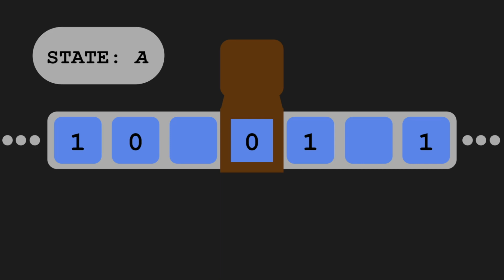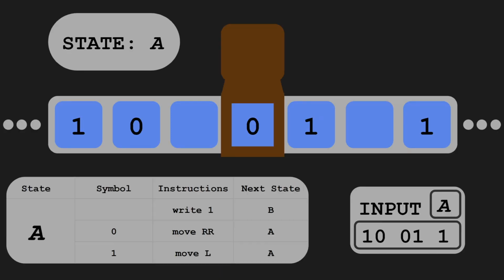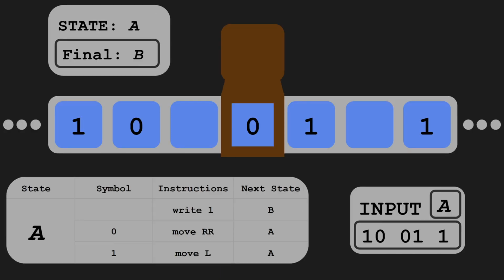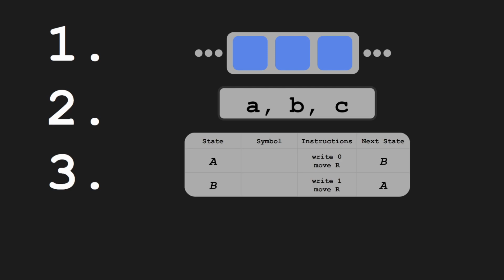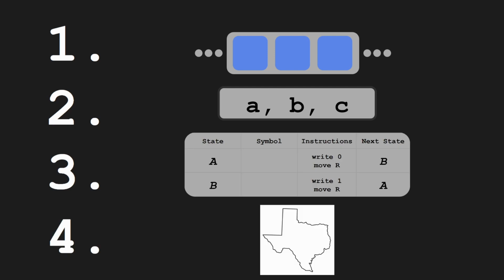And I'd recommend going back and rewatching the Turing Machines section, in case you need a refresher on how everything works. Remember, what we want is, if we are given a Turing machine, we need to be able to construct a lambda expression that gives us the same output for every input. So to do that, we need a few things. We need a tape, an alphabet of symbols, a way of representing the table of instructions, and here's the big one: evaluating those instructions as the state changes through time.